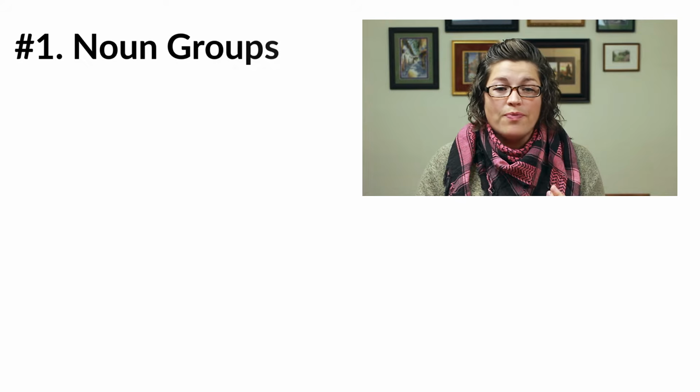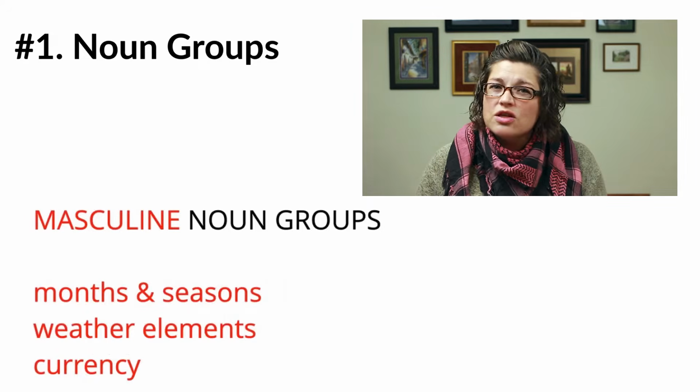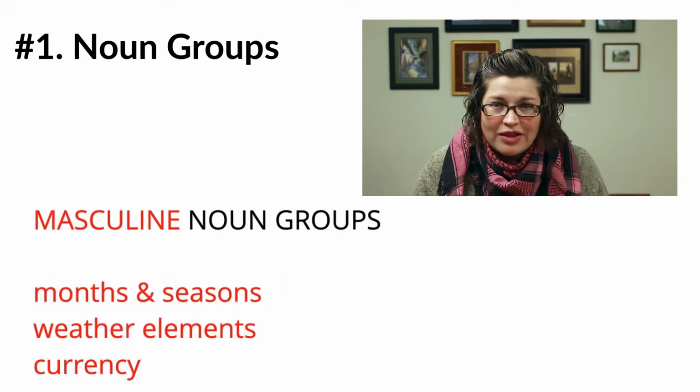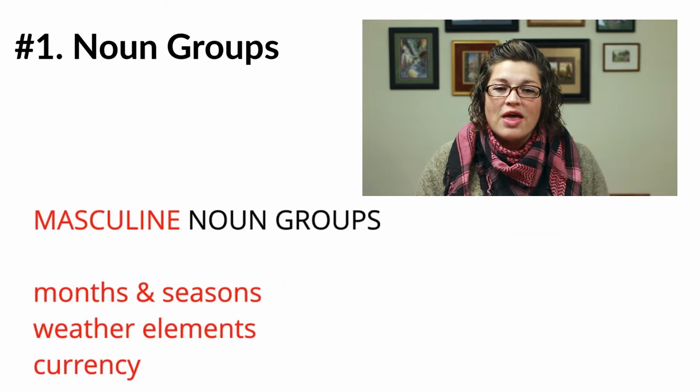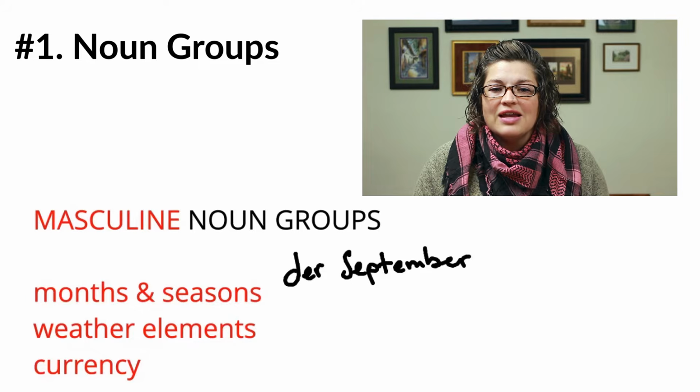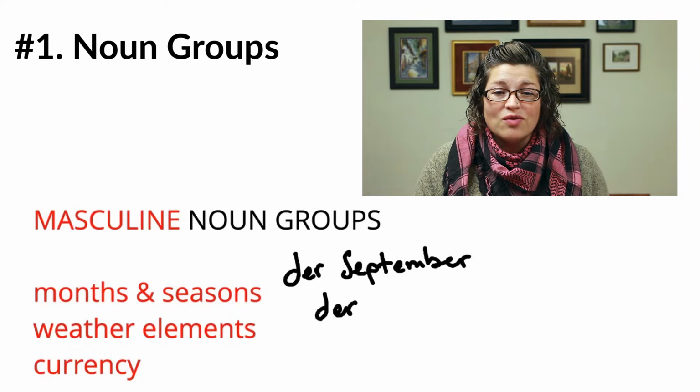So, for example, we have masculine groups such as months and seasons, or weather elements, or currency. So that means that the month of September would be der September, right? Because it's one of the months of the year. And it's in the season of autumn, which is der Herbst.